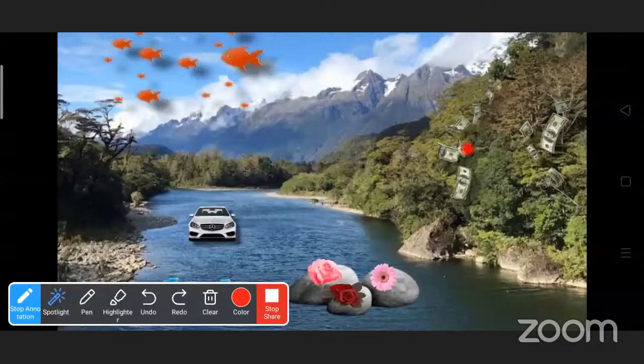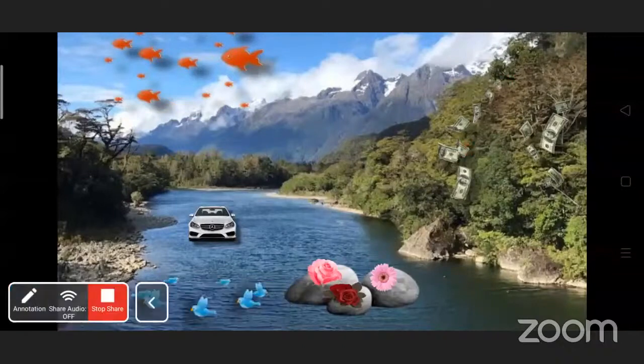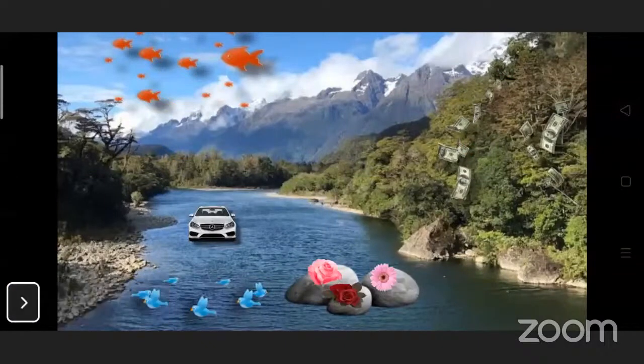What is this? Money. Yes, where is it hanging? The money is hanging on the tree. On the tree. These all things do not happen in the real world.